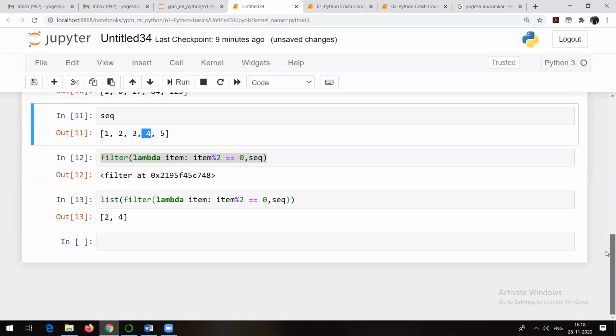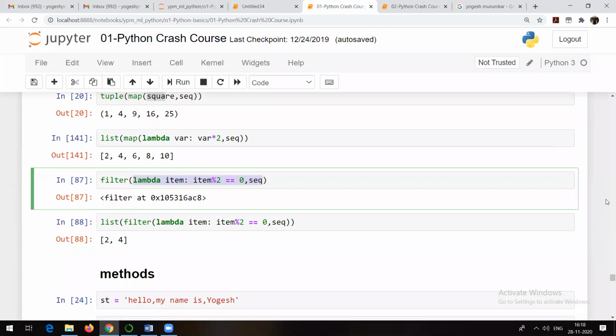So whenever you want to filter out the data, you can make use of lambda expression inside filter method. Whenever you want to map something on some data, again you can make use of lambda expressions or functions on that particular data with the help of map method, which is available in Python. That's what map and filter is. It's a simple example, right?